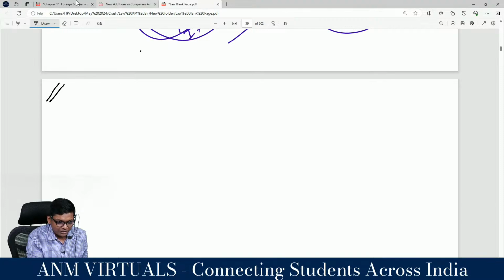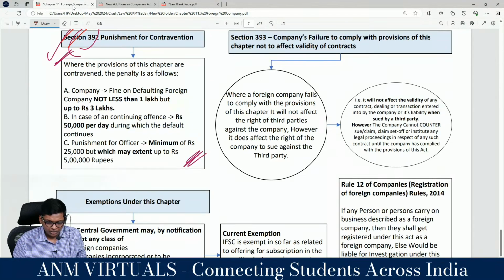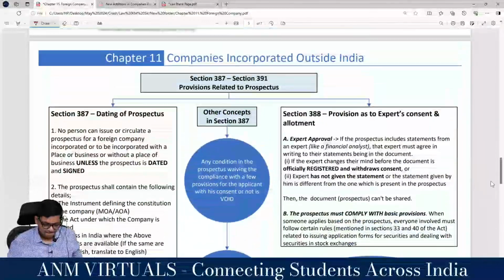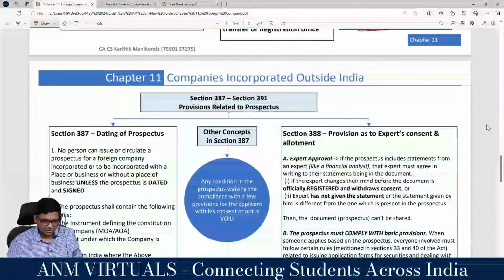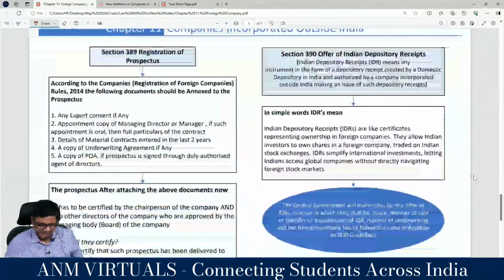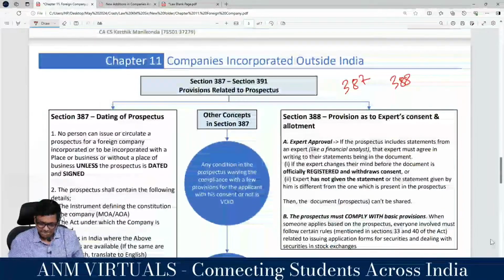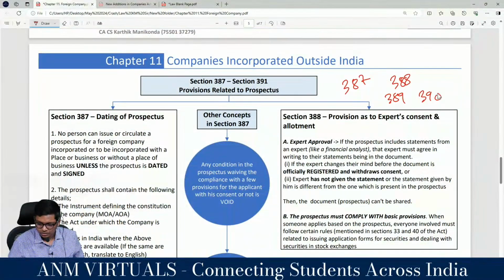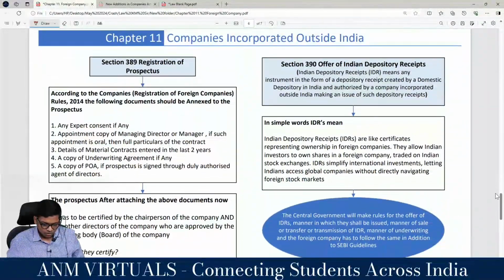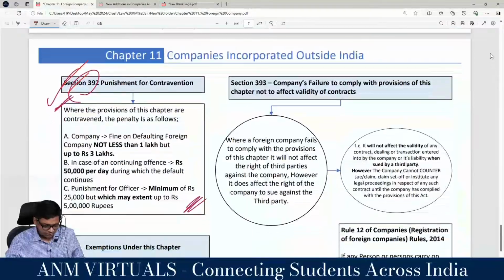So at least let me write what is left in this chapter for us to have context. 392 is over. Penalty is done. We have the following sections: 387, 388, 389, 390, 391 is over, 393.